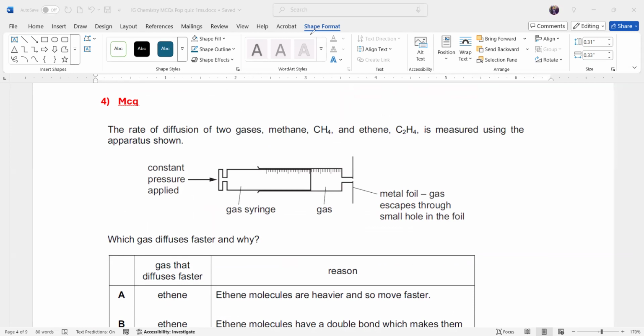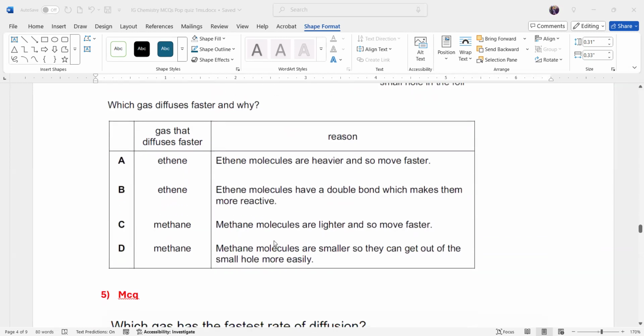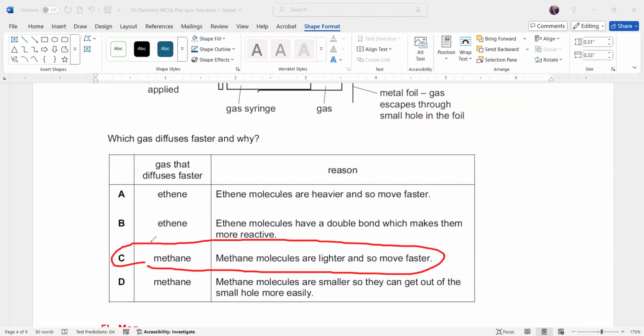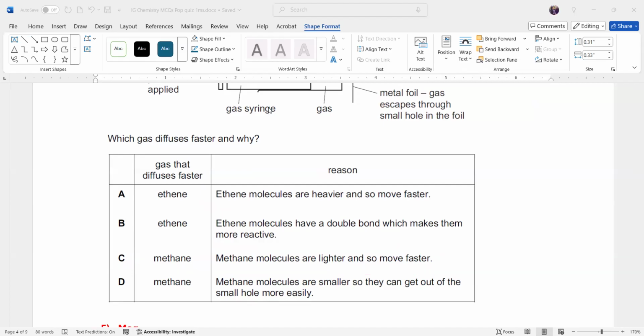And the explanation for the reason methane diffuses faster: because its molecules are lighter, and lighter gases diffuse much faster than heavy gases. My answer is C, but I made a mistake when I was doing my routine.